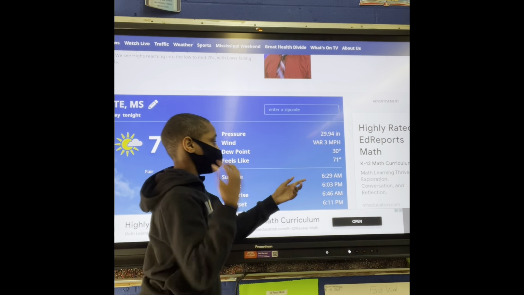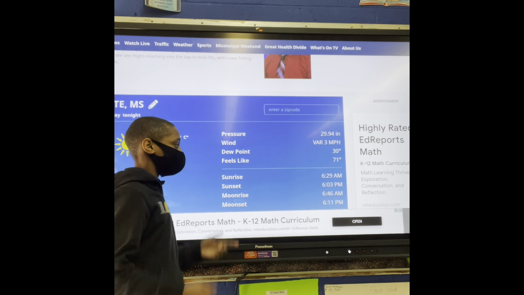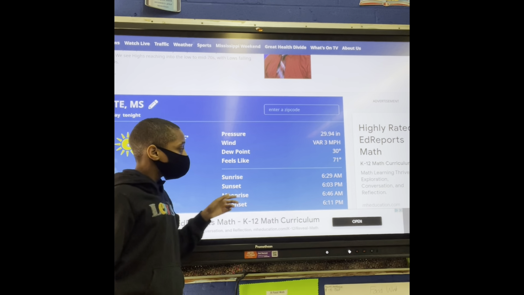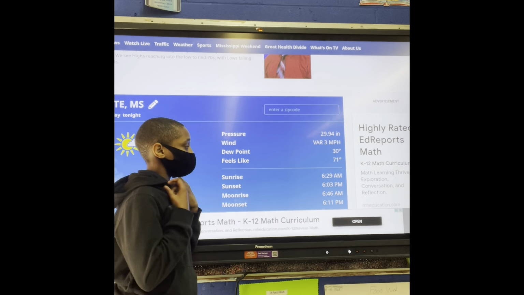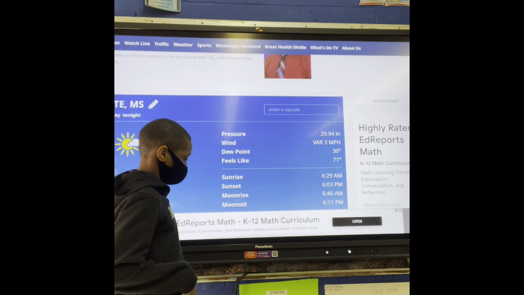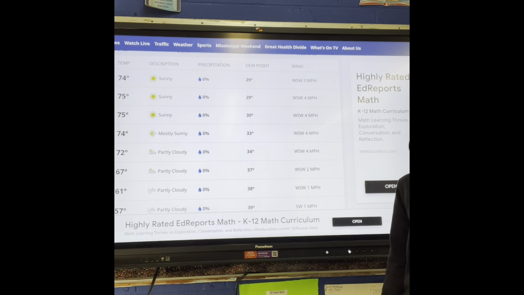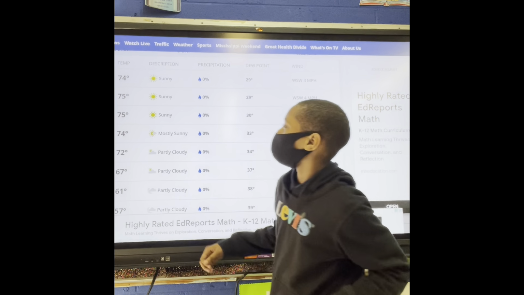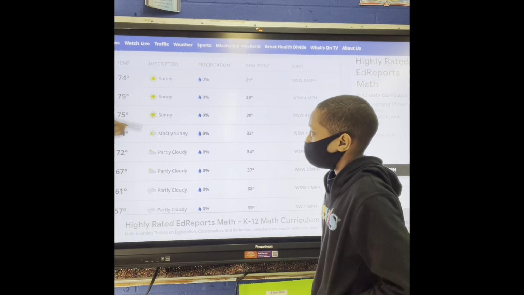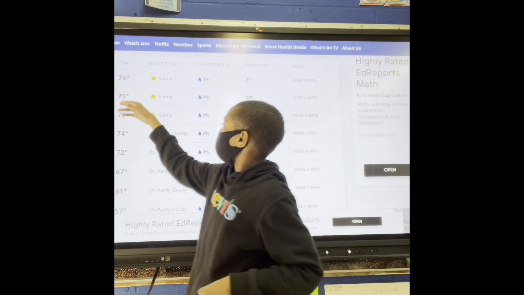The sun rises at about 6:29 a.m. and the sun sets at 6:03 p.m. The moon rises at about 6:46 a.m. and the moon sets at about 6:11. All right, so let's go to the forecast for now. What time is it? It's about 1:42. So we're going to look at the weather for 2 p.m. Tell us about the temp. What temperature is it? It's 75.